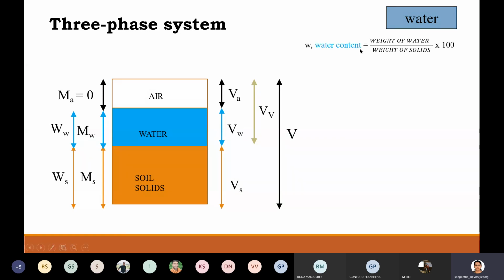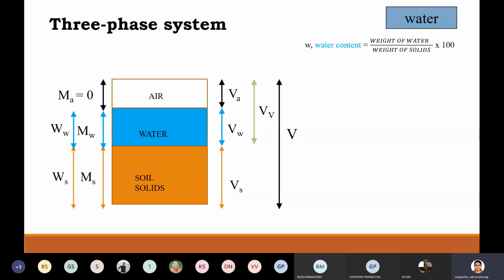So water content is nothing but weight of water. In the gap, in the pore spaces, there is water in blue color, so that indicates the water content present. So we have to take the weight of that water. So weight of water divided by weight of solids into 100 gives me water content. Here weight of solids means weight of dry soil, and weight of water indicates the difference between wet weight of soil and dry weight of soil after oven drying.